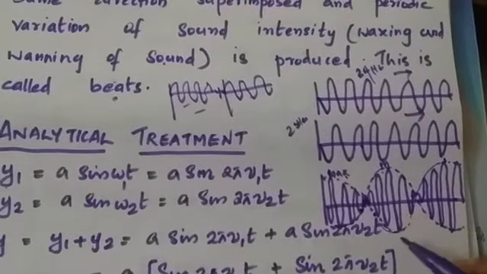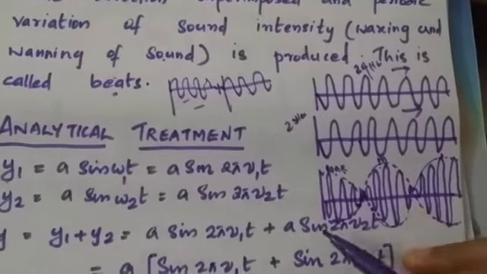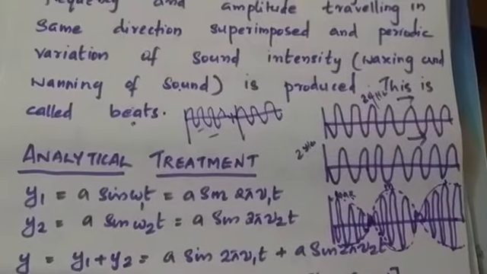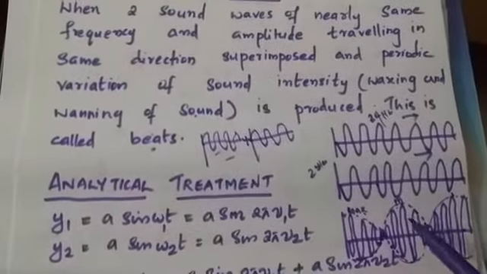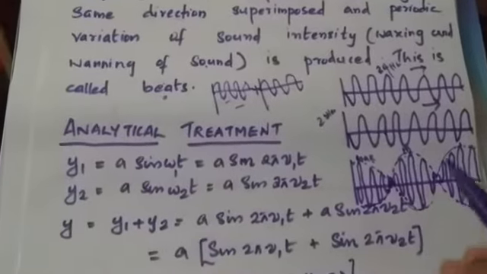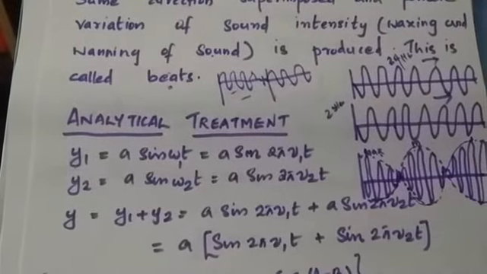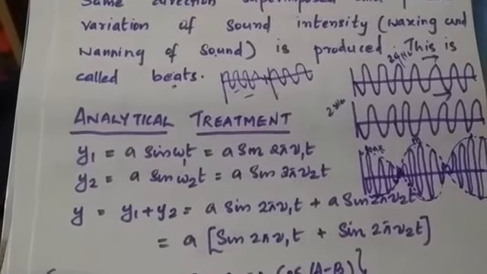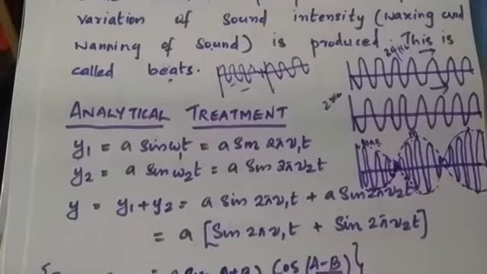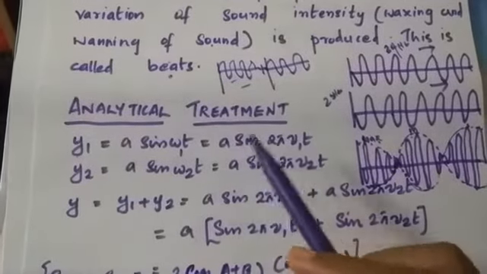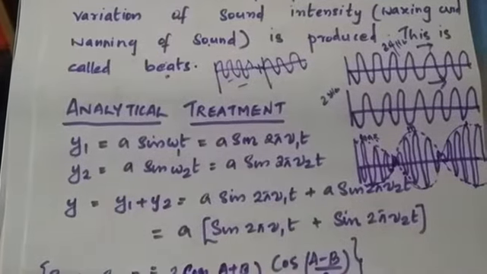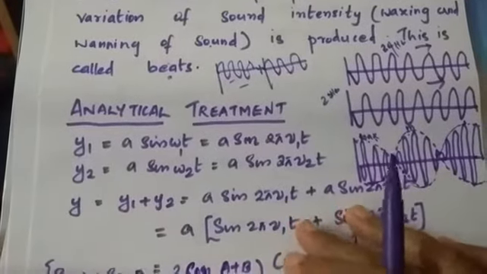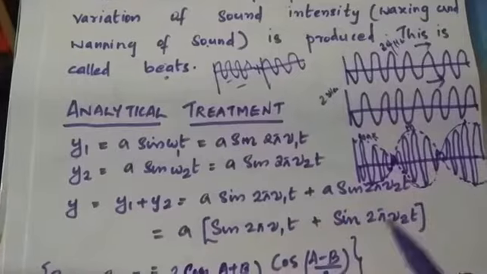Okay, so there is an envelope, and within the envelope you can see the variation of the sound waves. So this is called beats. Let's try to find out an expression for the beat wave, and also an expression for the frequency of the beat. For that we are going towards the analytical treatment of beats. From the analytical treatment it is possible to obtain an expression for the beat frequency.